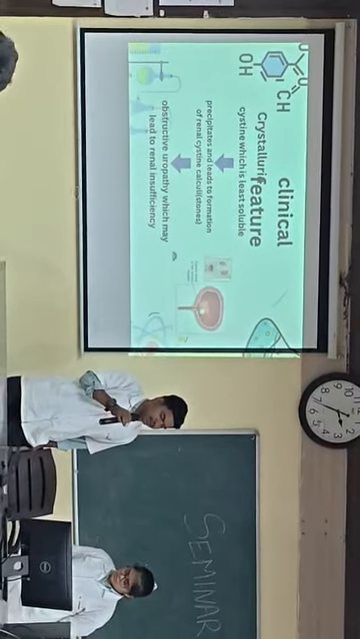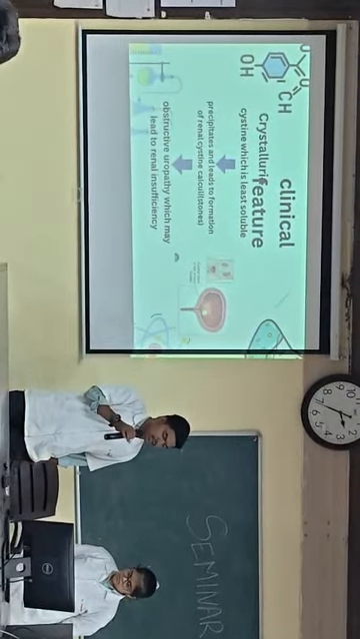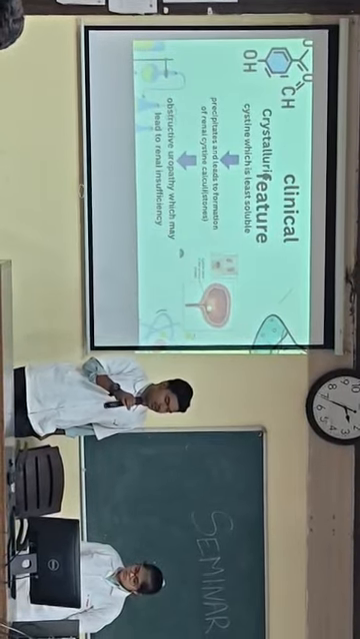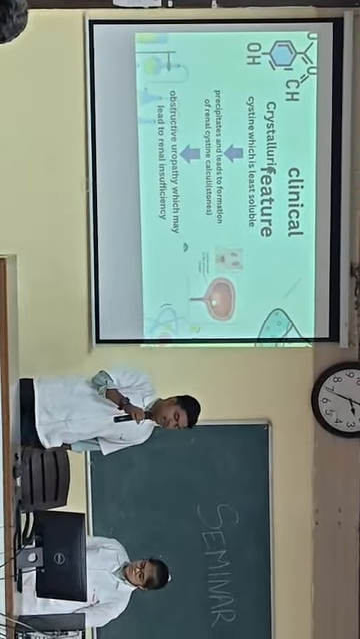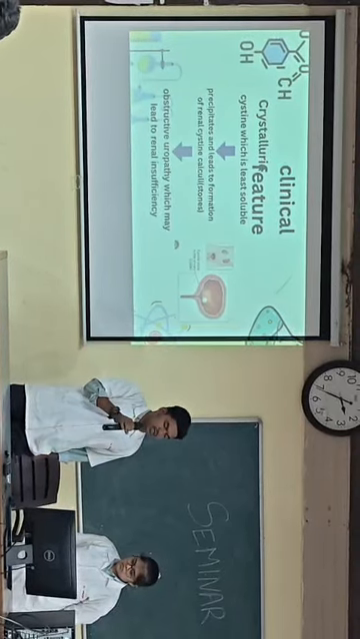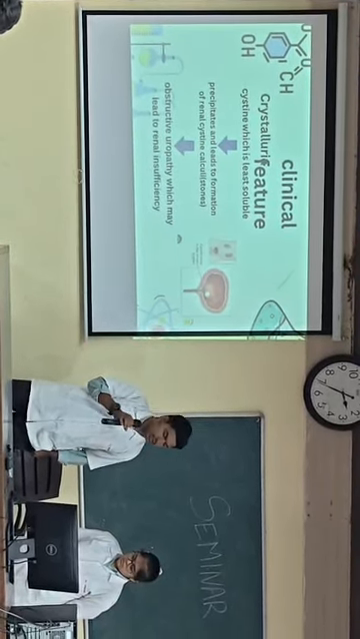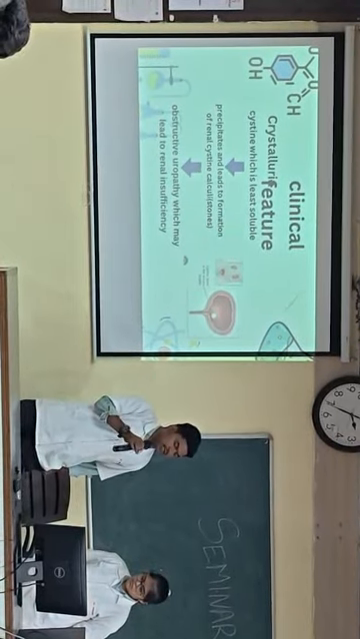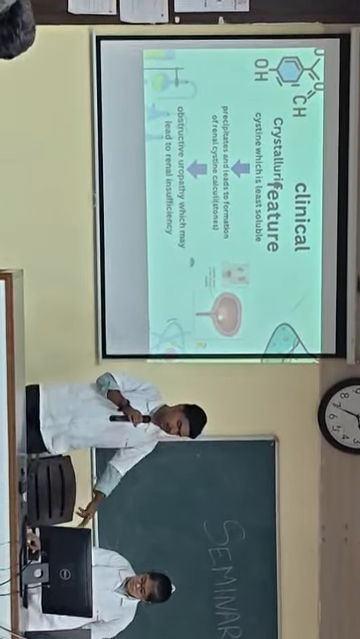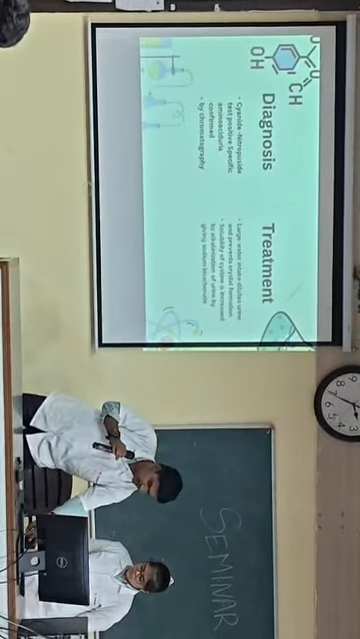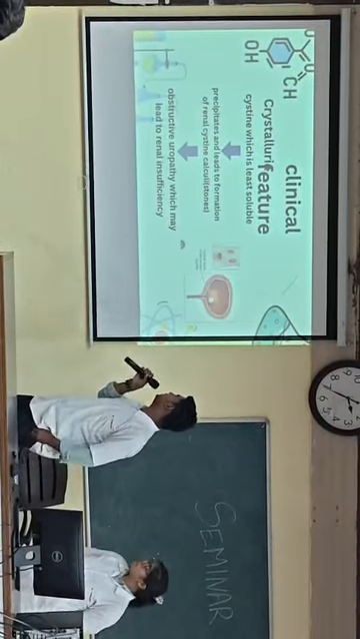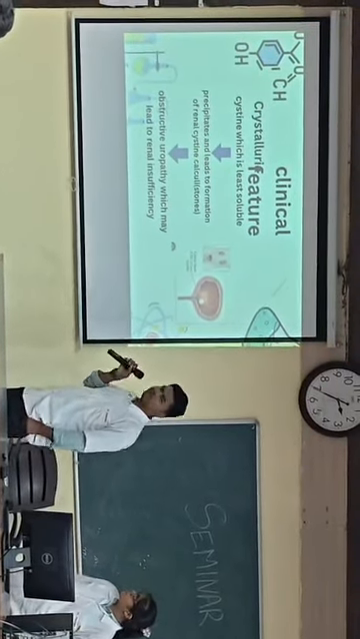Now see the clinical feature of cystinuria, which is crystalluria, in which cystine crystals are formed which are insoluble and precipitate, leading to the formation of renal cystine calculi, which may lead to obstructive uropathy and renal insufficiency. Here you can see in the diagram a cystine stone in the urinary bladder.